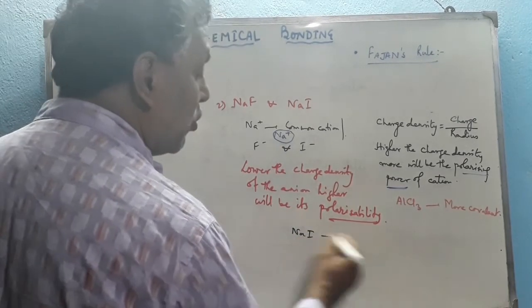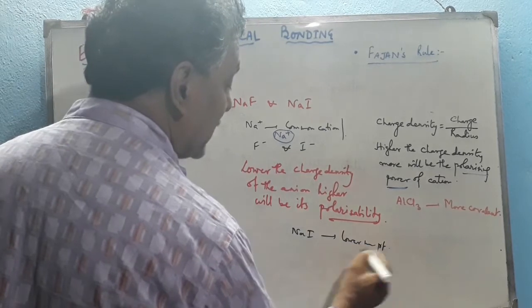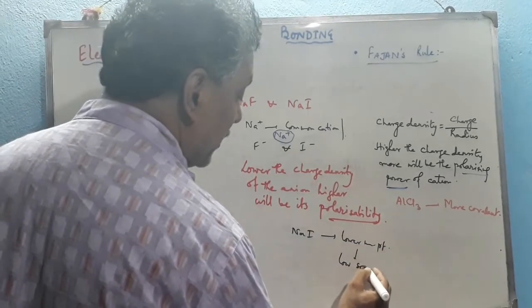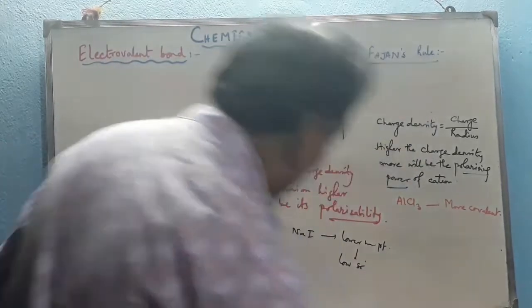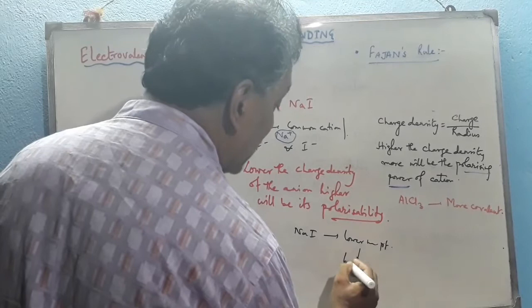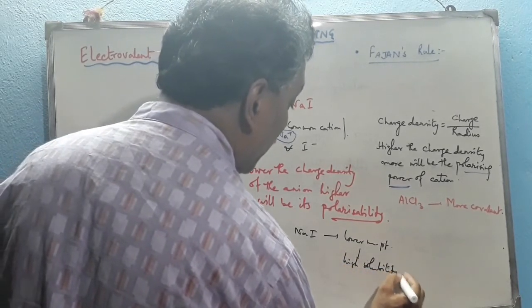So NaI is more covalent, that means it has a lower melting point, as well as it has high solubility in water. Now why does it have high solubility in water?